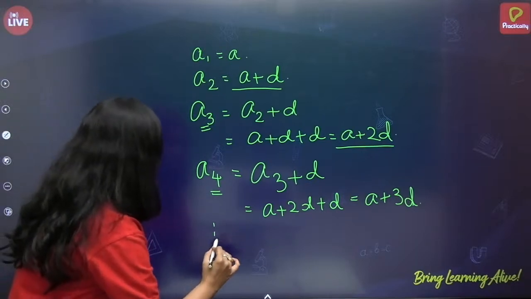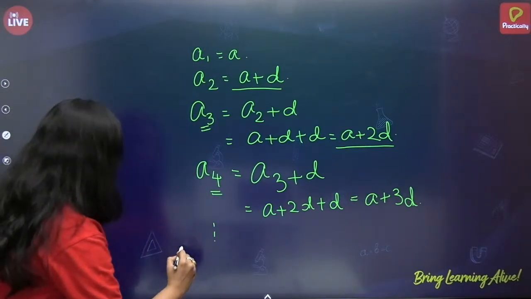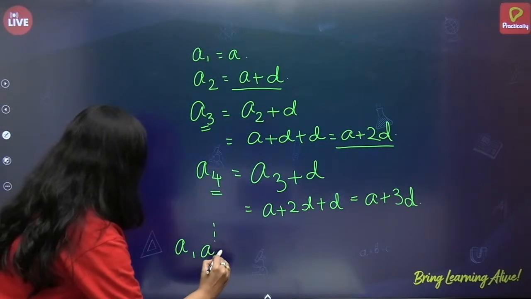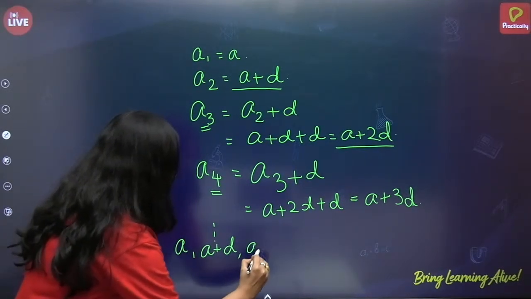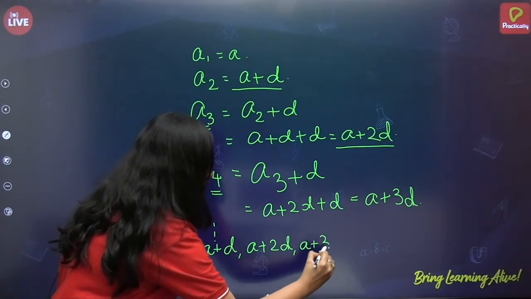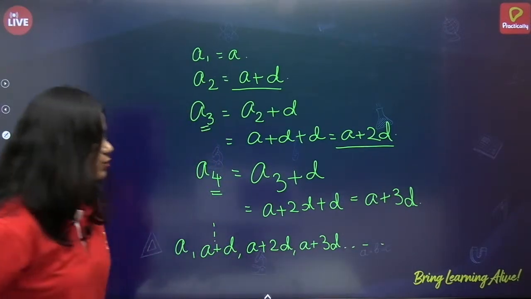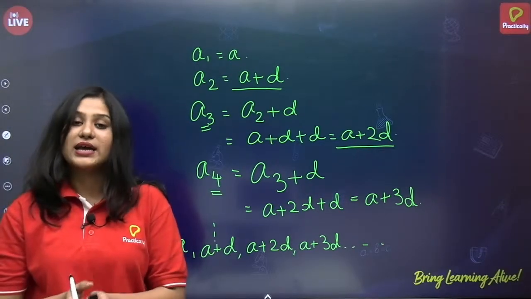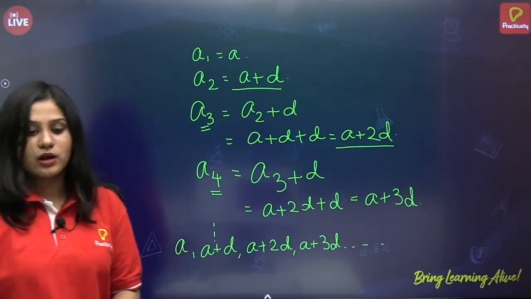Alright. So what will be the general form of an AP? A, a plus d, a plus 2d, a plus 3d, and so on. This will be the general form of an arithmetic progression.